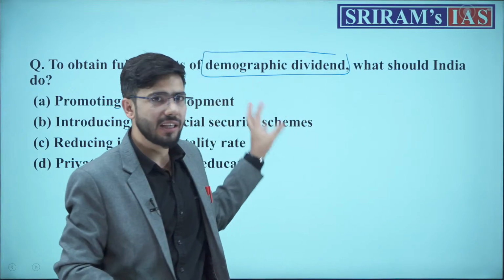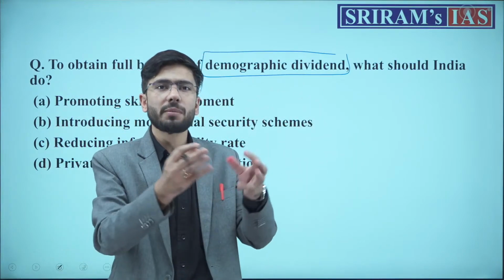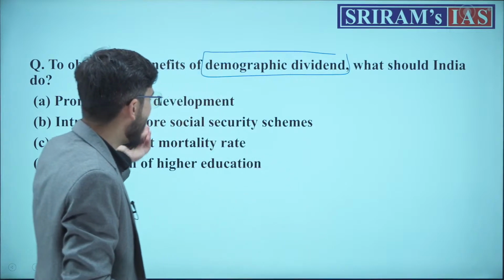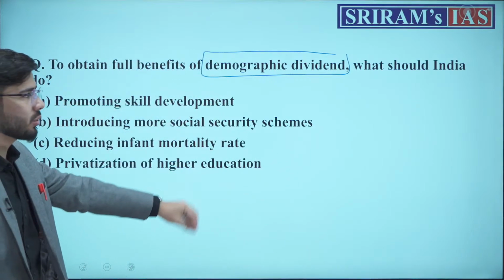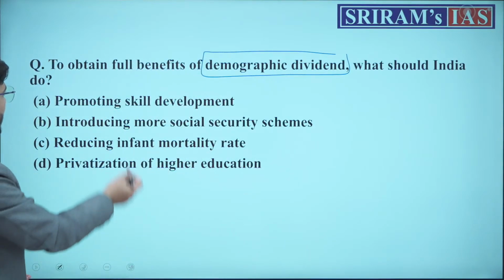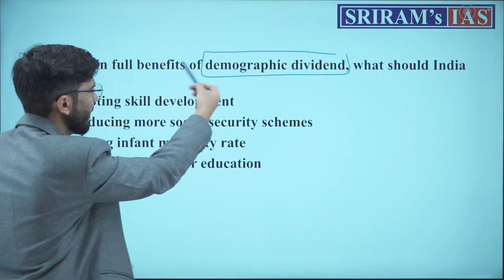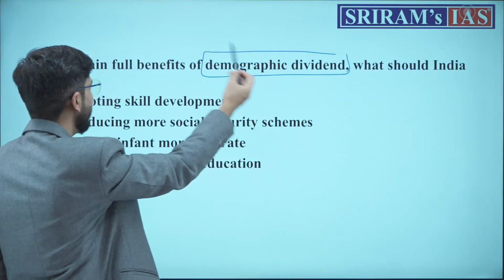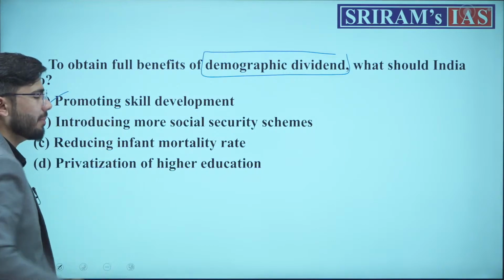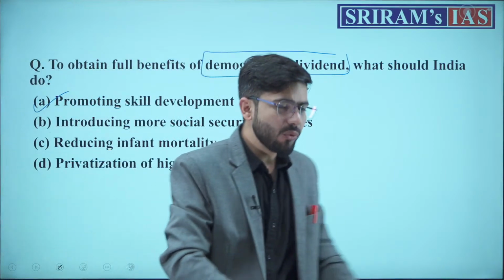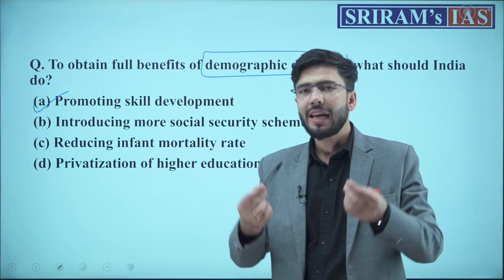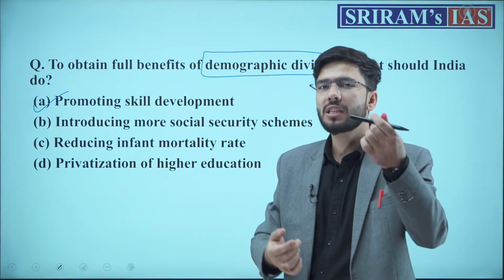Now understanding all the plethora of things I mentioned, we will do it just by going through these slides. To obtain the full benefits of demographic dividend, what should India do? India should promote skill development. Anybody can give this answer if he has a bit of understanding about the UPSC syllabus.